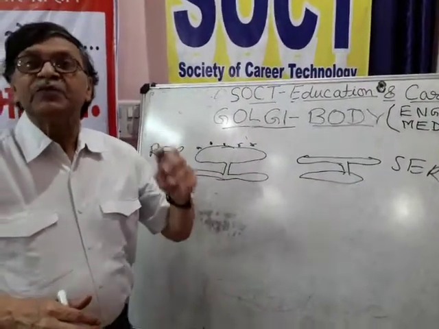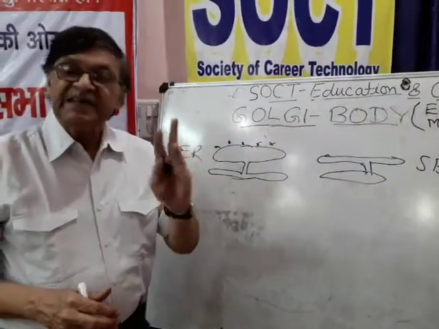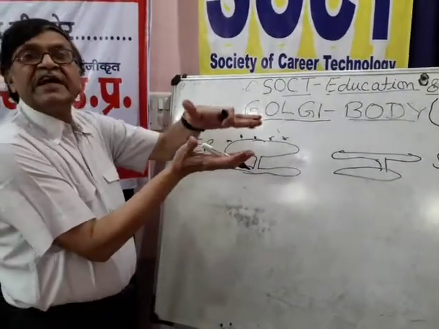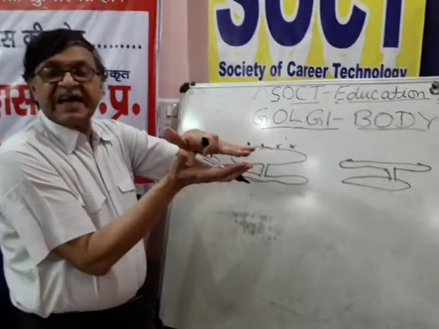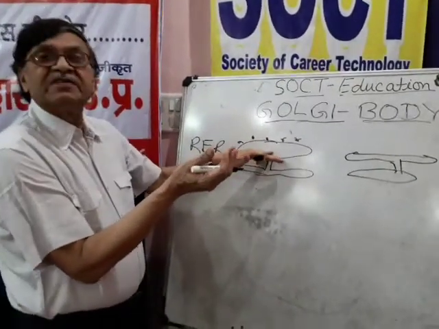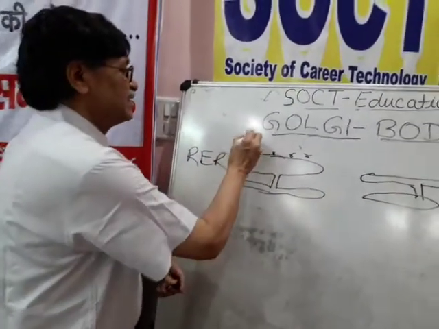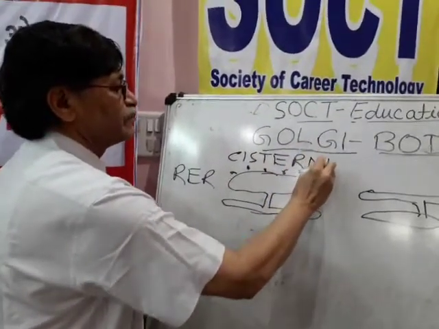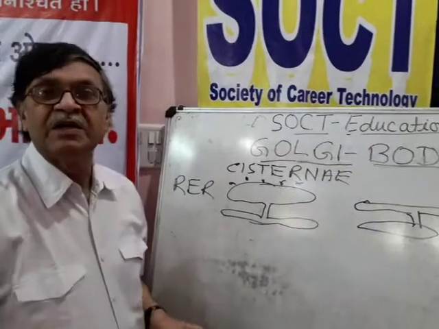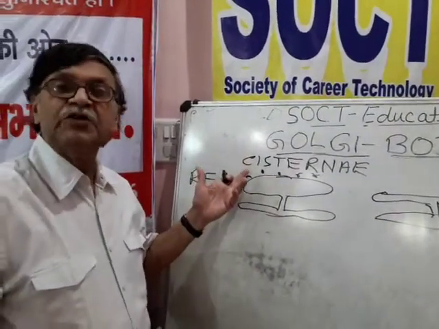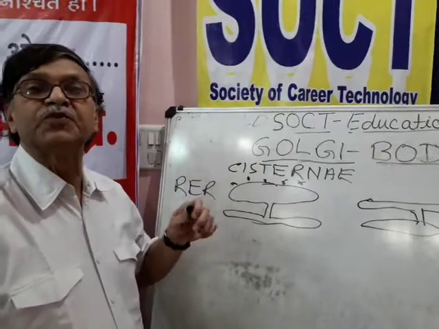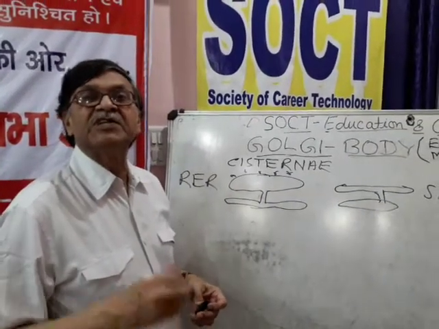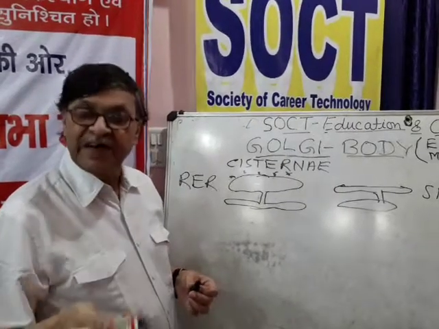Further, this endoplasmic reticulum again has three types of components. The part having, like pages of a book, stacks of certain tubules, which are called cisternae. Generally, rough endoplasmic reticulum is for transport of proteins, and smooth endoplasmic reticulum is for transport of fatty substances.